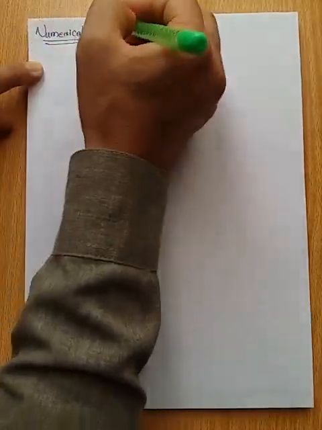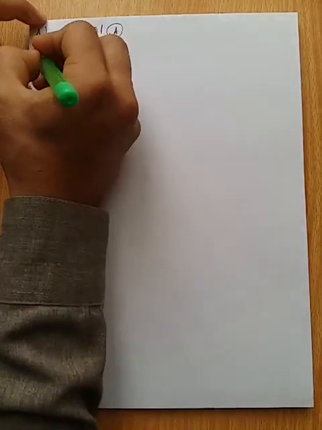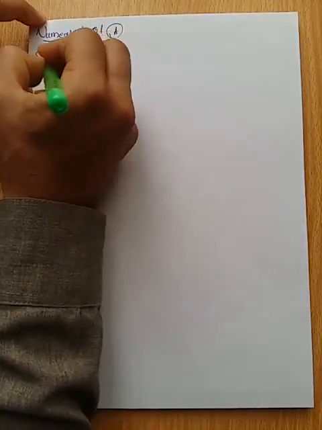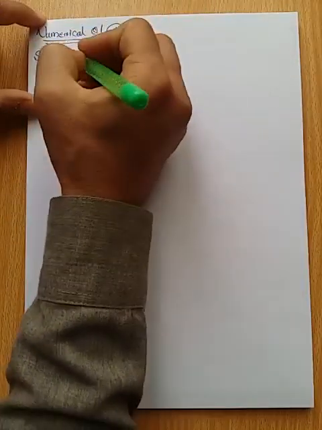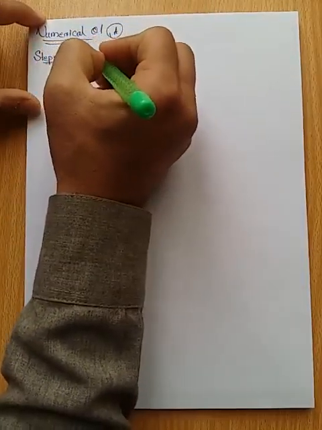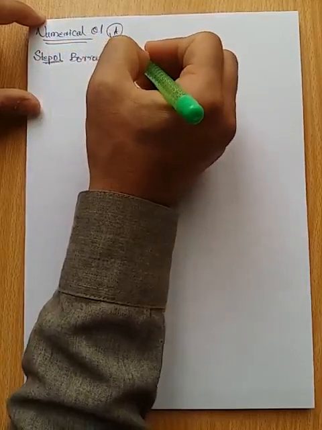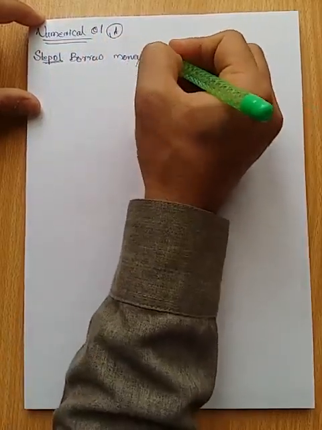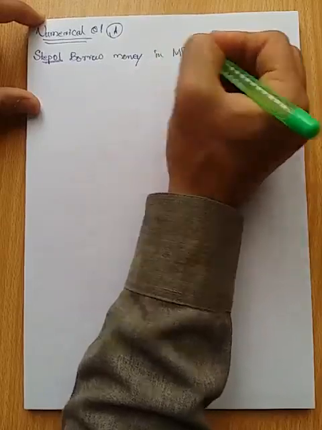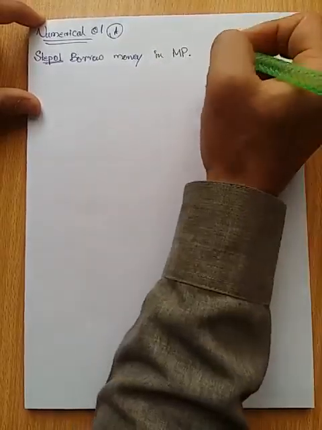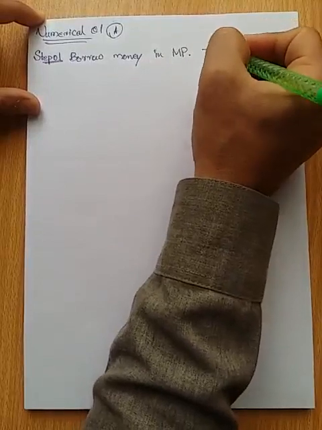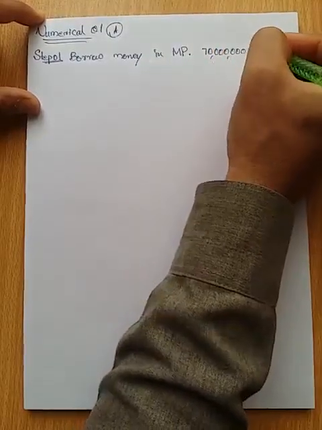Okay, so let's start the numerical. We are doing numerical 1, and this is part A. In step number 1, we are supposed to take a loan, so we will borrow money in Mexican peso. How much money do we have to borrow? If you remember the numerical, we had a capacity of borrowing 70 million Mexican pesos.